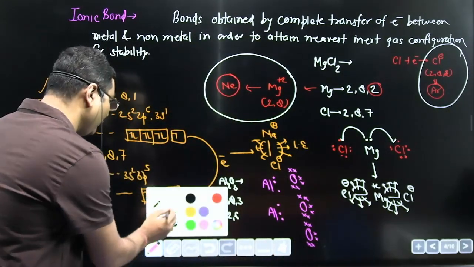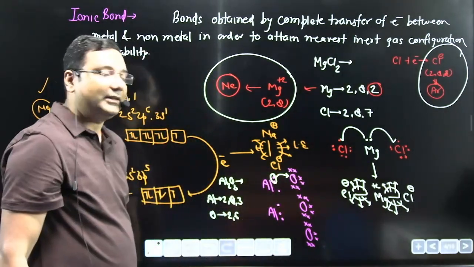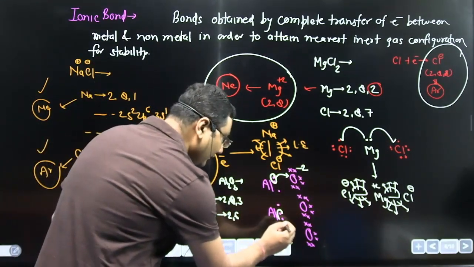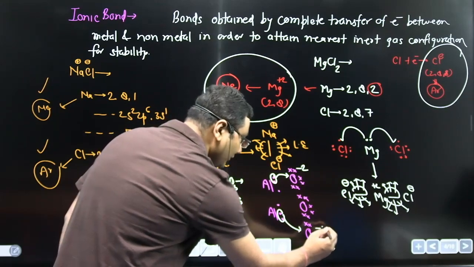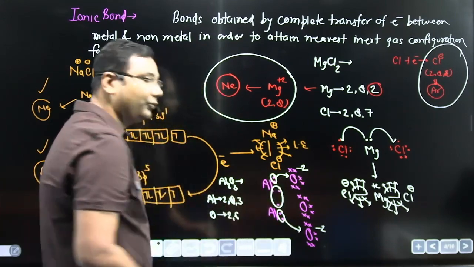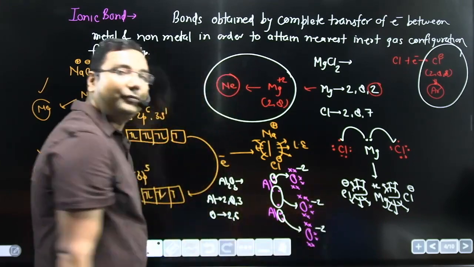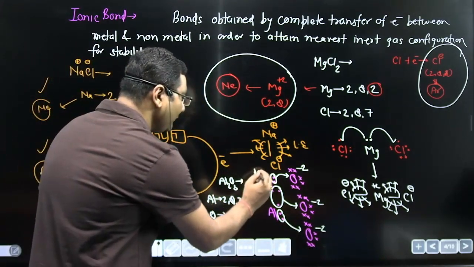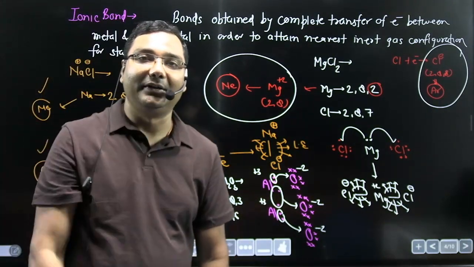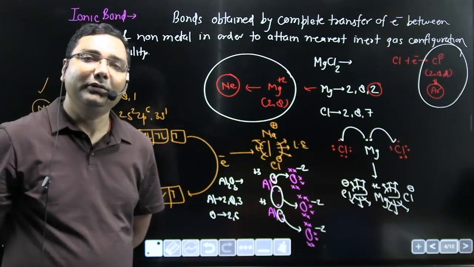Now this aluminium makes complete transfer of 2 electrons to this oxygen. This oxygen becomes negatively charged, becomes -2. One electron from each aluminium, now 2 electrons in total, are transferred to this oxygen, so it becomes -2, and both aluminium become +3 as they are transferring 3 electrons each. You can see right now how the formation of ionic bond may occur in Al2O3.